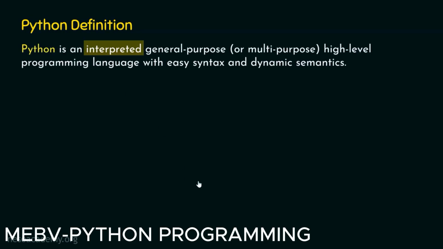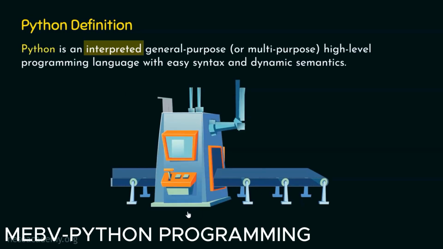So, you can think of a translator as a device or a machine which takes source code, or the code which we humans can understand, as input, and in response it generates machine code as output. Machine code is the code which machines or computers can understand. So this is the reason why translation is needed.